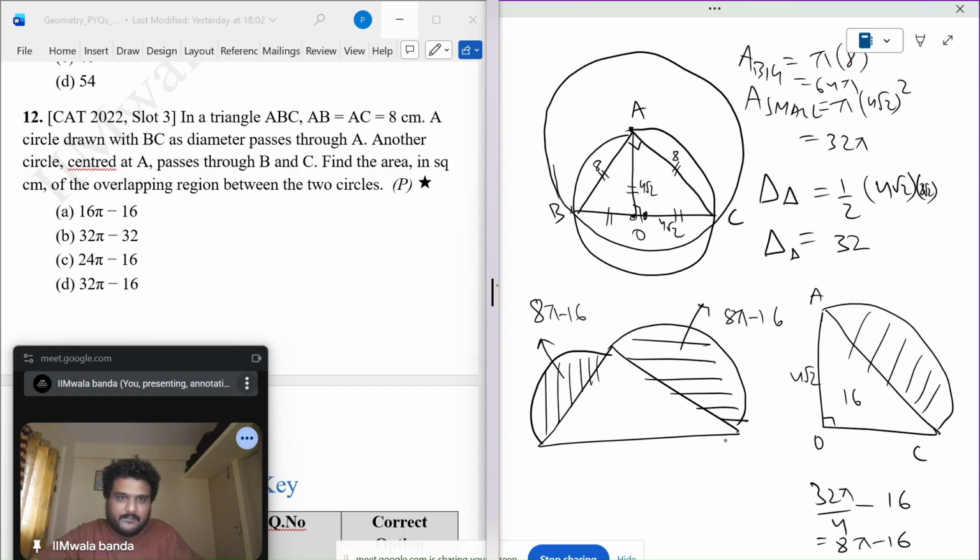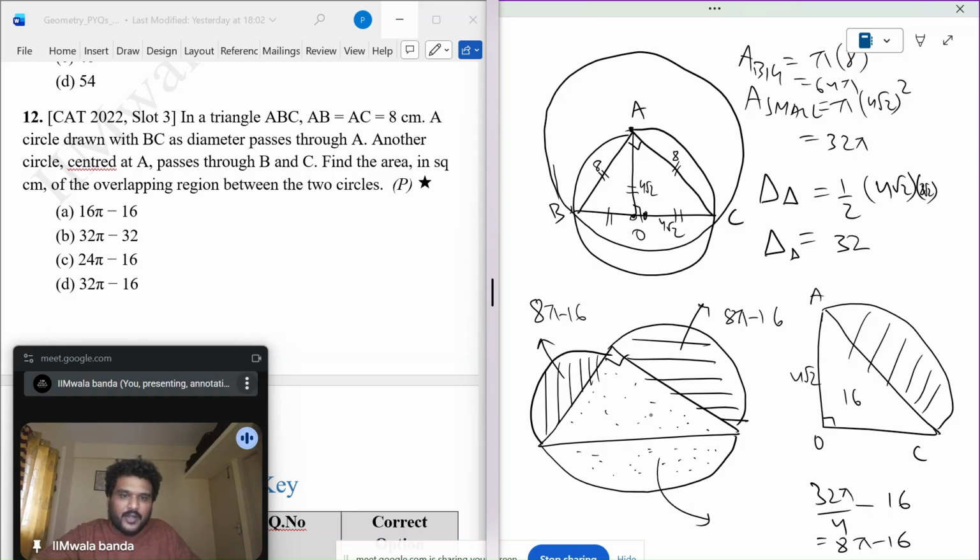And if you look at this, this is basically 1/4 of the bigger circle.